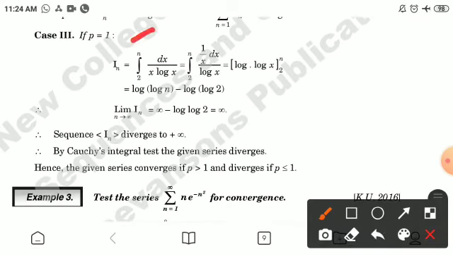Now case third, if p is equal to 1, then the integral value is equal to log of log n minus log of log 2, and evaluating the limiting value, this will be equal to infinity. Therefore the sequence In diverges to plus infinity. Therefore by Cauchy integral test, the given series diverges. Hence the given series converges if p is greater than 1 and diverges if p is less than or equal to 1.